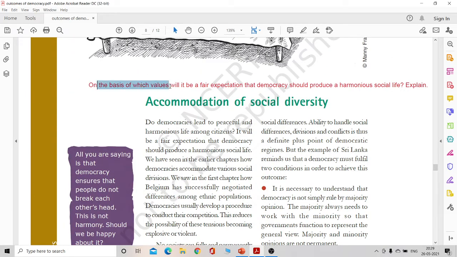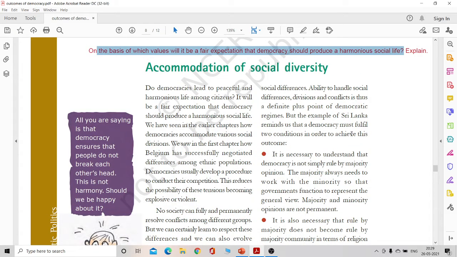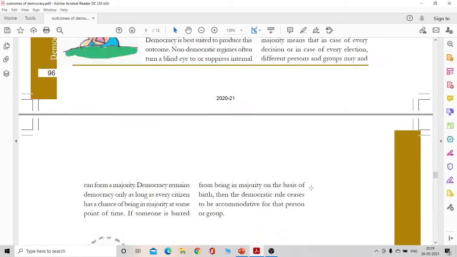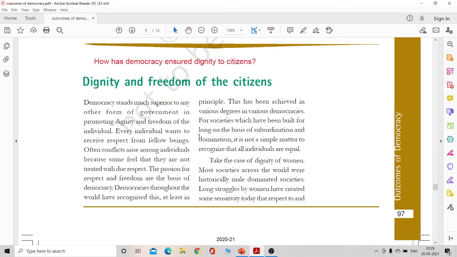On the basis of which values will it be a fair expectation that democracy should produce a harmonious social life? So this is a way in which you can pick the various points and write your answer, right?